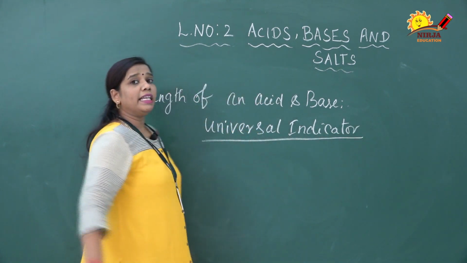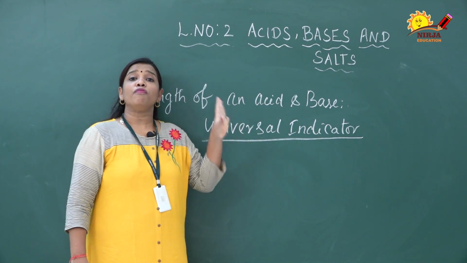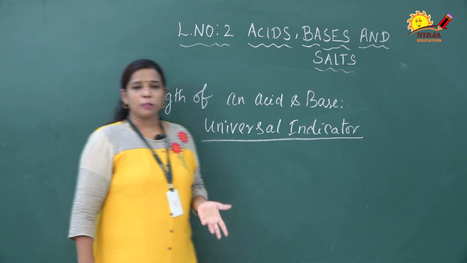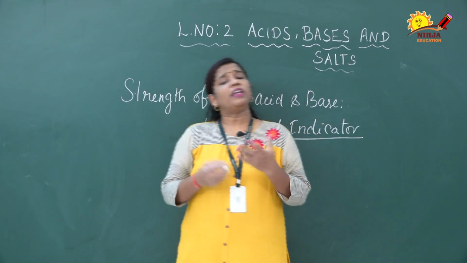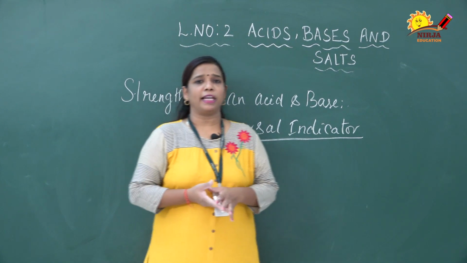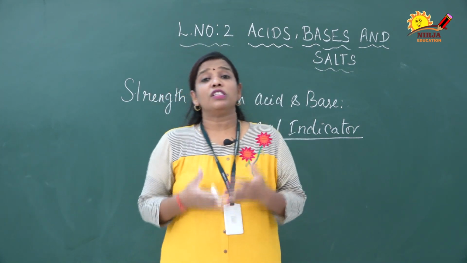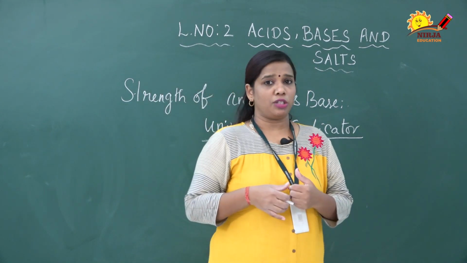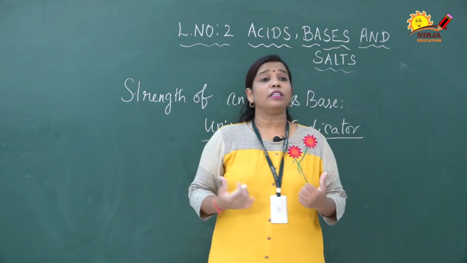So the universal indicator is an indicator containing a combination of many indicative substances or indicators. Using litmus paper, phenolphthalein, methyl orange, etc., we can only identify the acidic or basic character of a solution. Indicators do not give an idea of the strength as well as the character of acidic and basic nature. Clear? Here the universal indicator shows different colors.